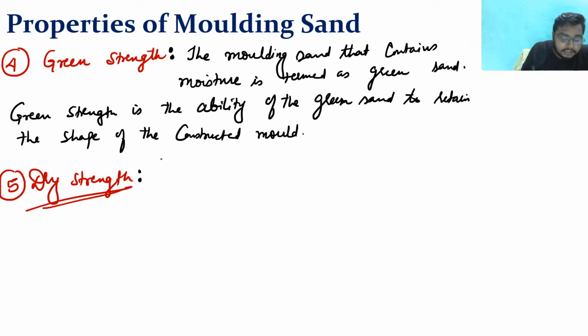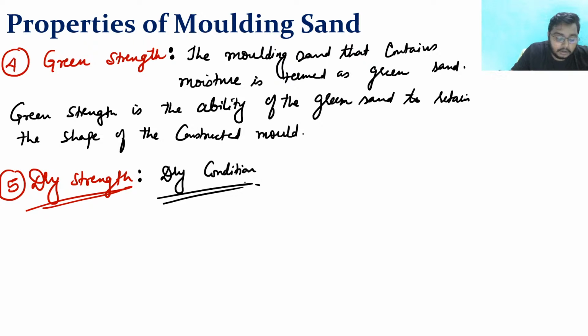Okay, so what is the dry strength? It is also the ability of molding material to retain the exact shape of the mold, but the condition is that it should be in the dry condition. Now see, what is the meaning of dry condition?